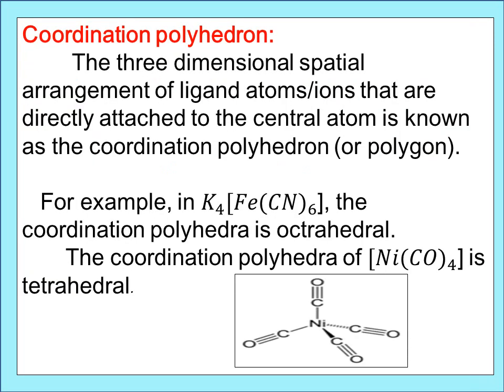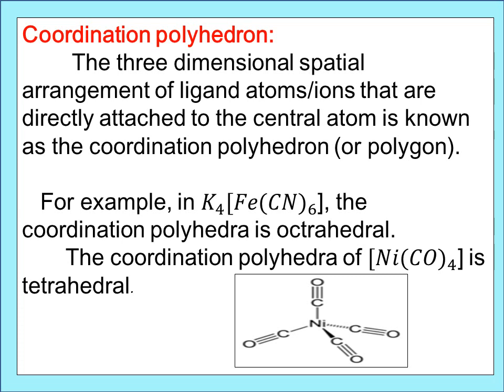What is the coordination polyhedron? The three-dimensional spatial arrangement of ligands that are directly connected to the central metal ion or atom is known as the coordination polyhedron. For example, in the case of K4[Fe(CN)6], [Fe(CN)6]4- is the coordination sphere. It has the central metal ion Fe2+, and the ligand is 6 CN-.